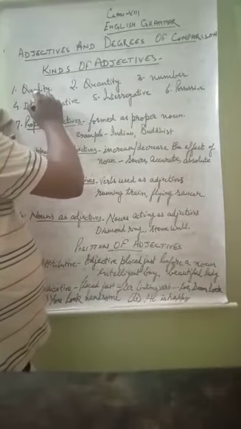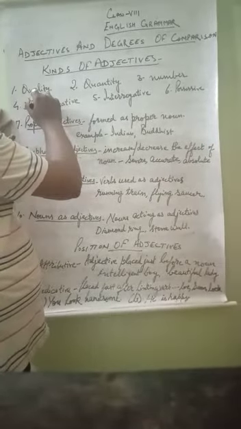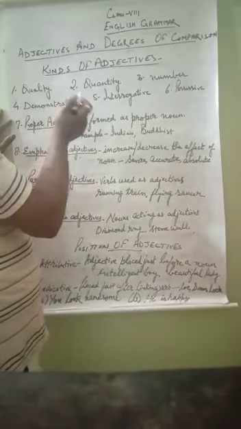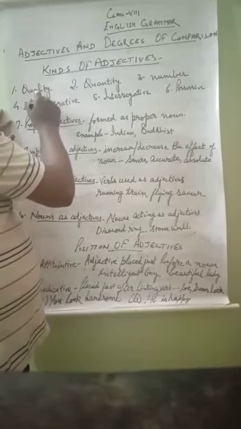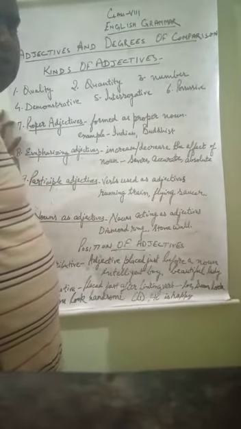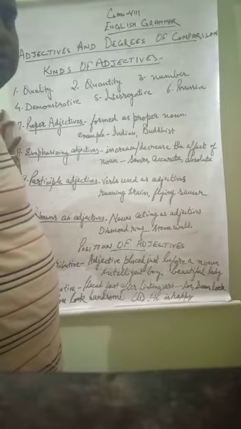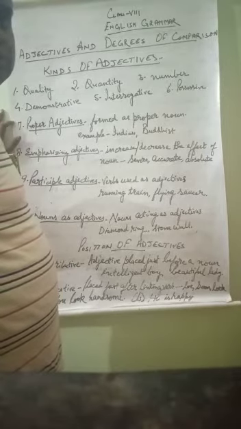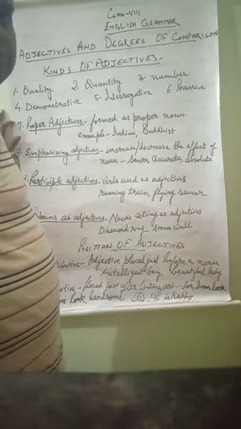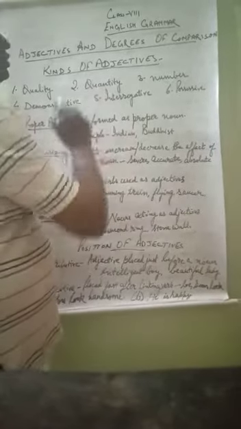Quality: the adjective which describes quality, suppose beautiful, tall, handsome. The words which describe the quality of a noun are adjectives of quality. Quantity means the words which describe the quantity of a noun. Several problems, little water, much water. These types of words are adjectives of quantity.